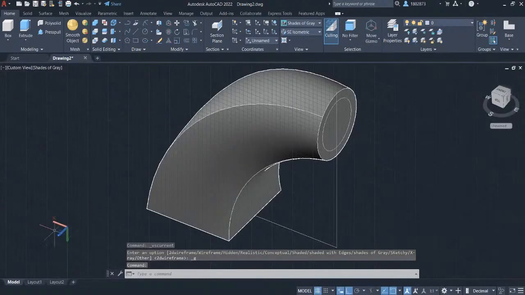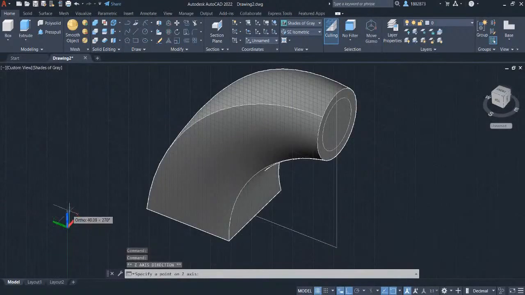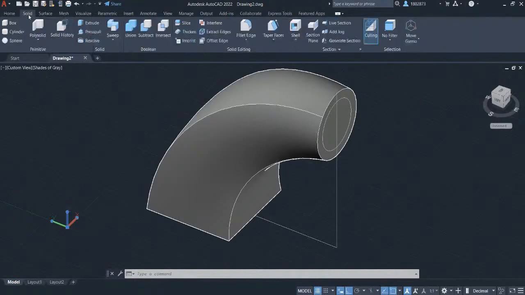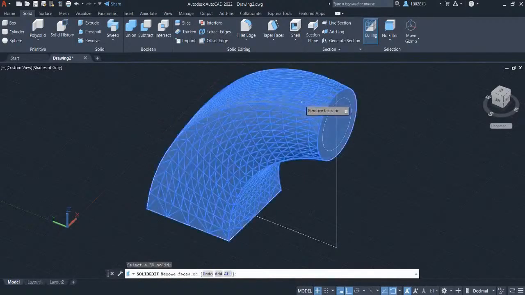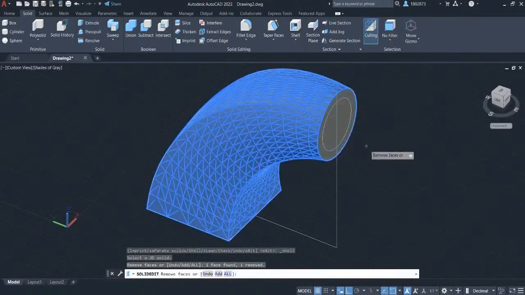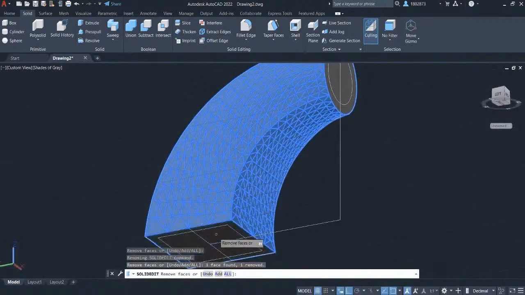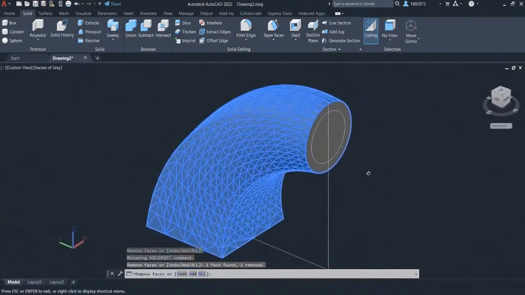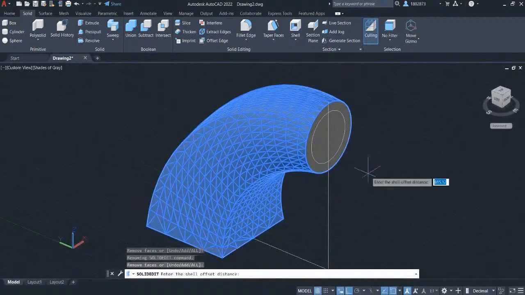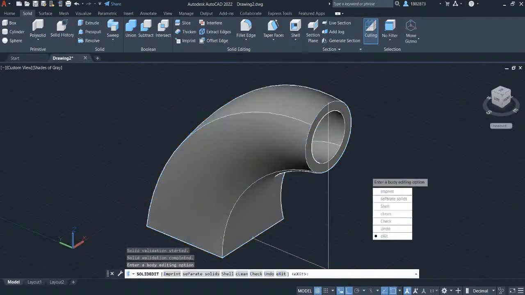Let's bring back the UCS icon in World Coordinate System. For the final features in this challenge, we will create a hollow in this part. Head over to the Solid tab and in the Solid Editing panel, select the shell. Select the part and left click on the faces that we will remove. Press Enter. Enter the shell offset to be 20 and press Enter.